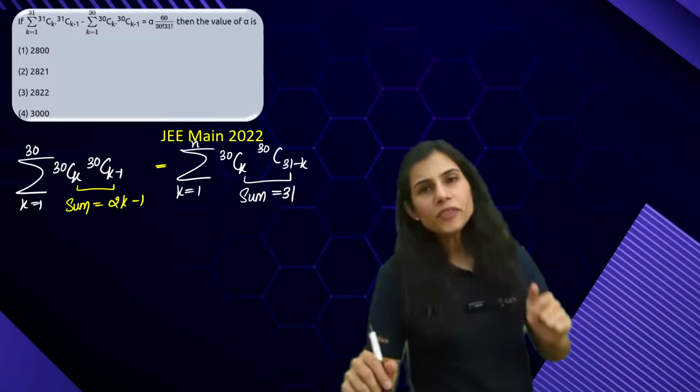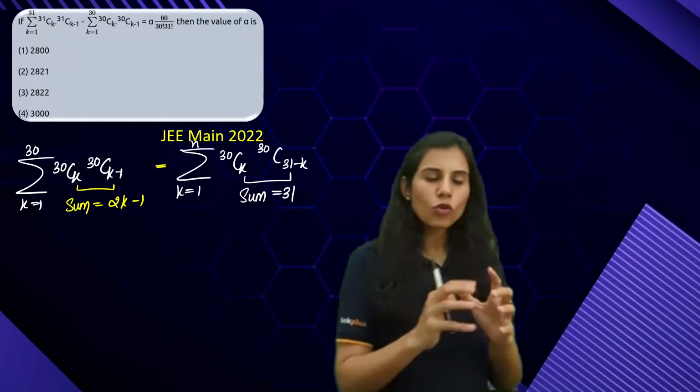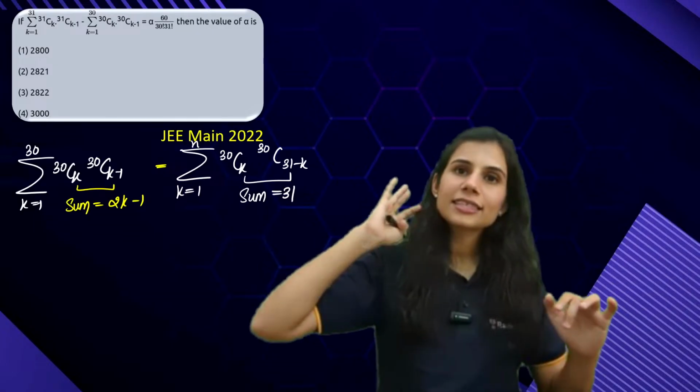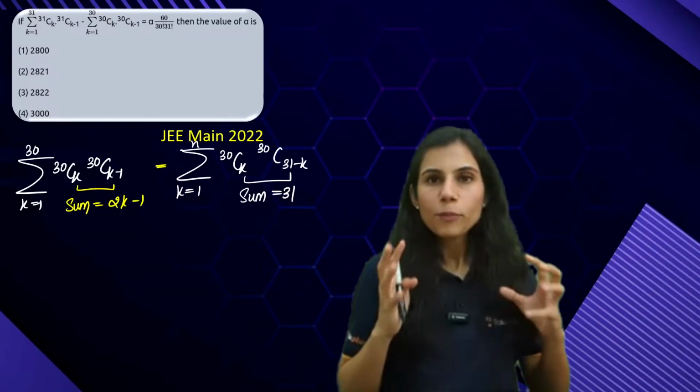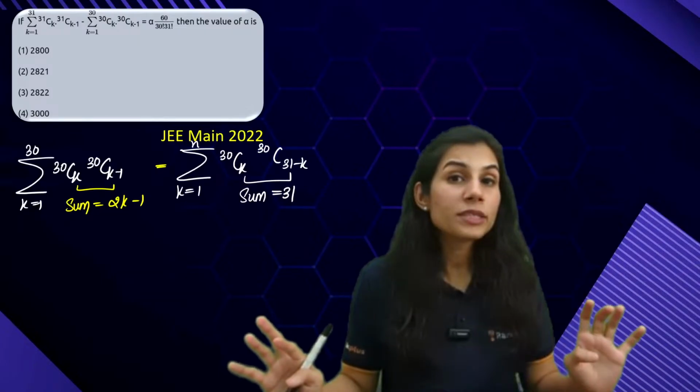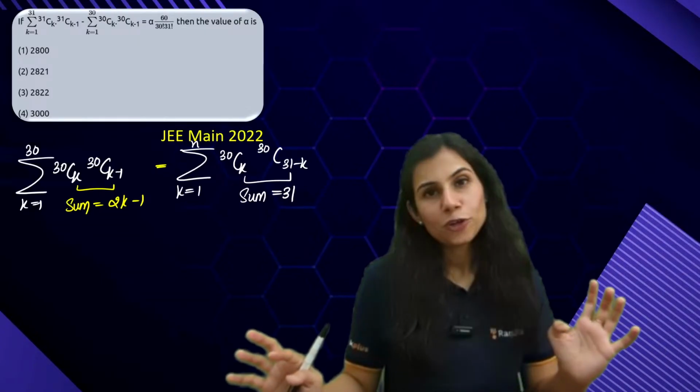But again, when you open this up as an expansion and look at the terms, you will realize that this is exhausting all possible coefficients of x to the power 31. You don't need k to be 0.